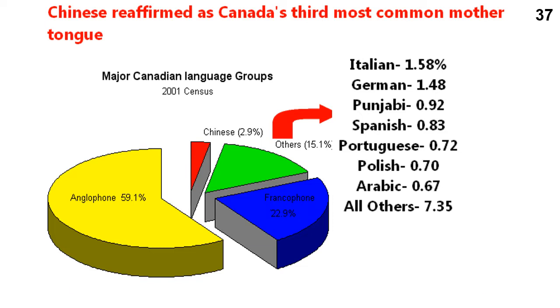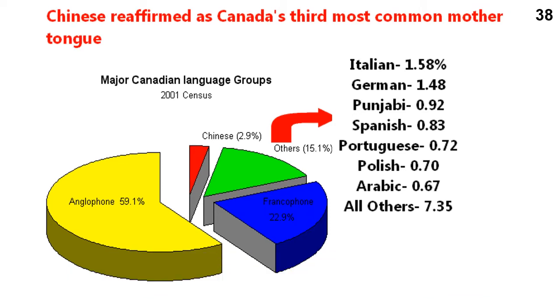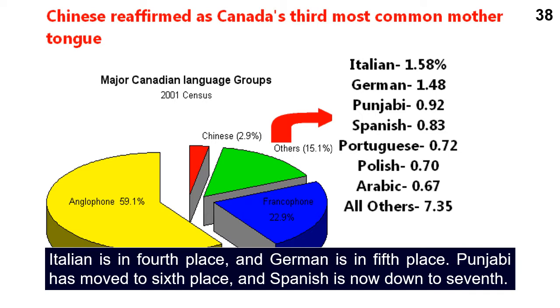Chinese is Canada's third most common mother tongue, accounting for 3% of the total population of Canada. Italian is in 4th place, and German is in 5th place. Punjabi has moved to 6th place, and Spanish is now down to 7th.